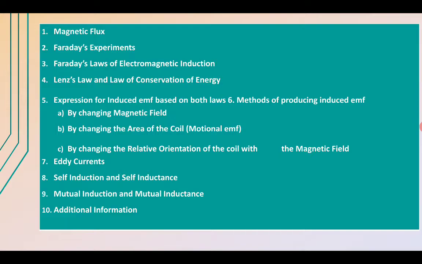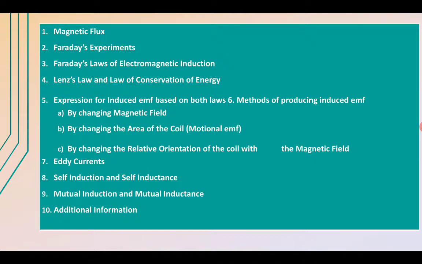Then we'll derive the expression for induced EMF based on the various laws, that is the methods of producing induced EMF by changing the magnetic field, by changing the electric current, by changing the area of the coil, by changing the relative orientations, and the type of current generated during electromagnetic induction, that is the eddy current.